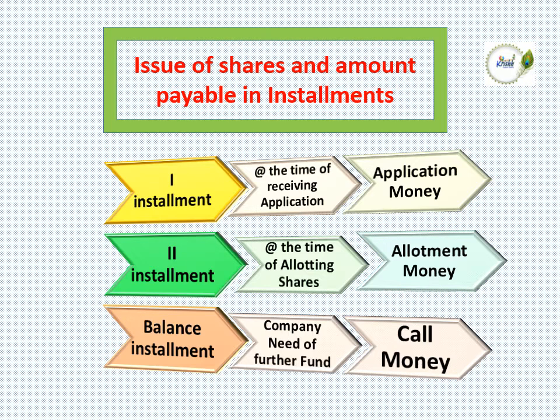After receiving the application, the number of shares is to be allotted to the shareholders. So at the time of allotment, the second installment is to be collected. That is called allotment money. After some period, when the company is in need of any further fund, they will demand the balance amount. That is called call money.